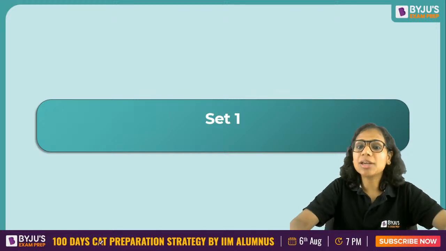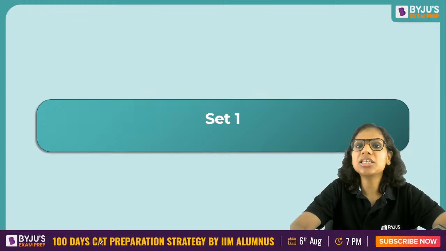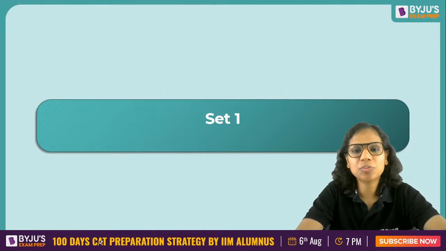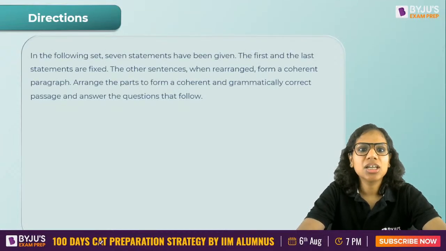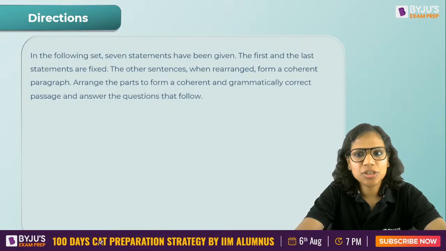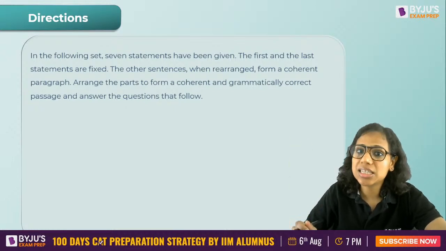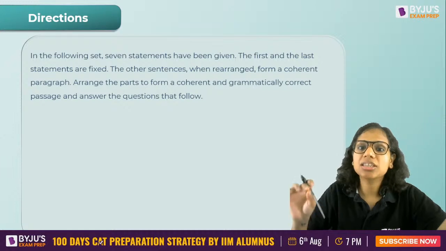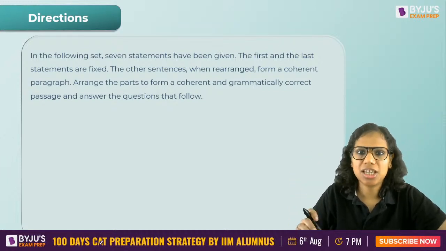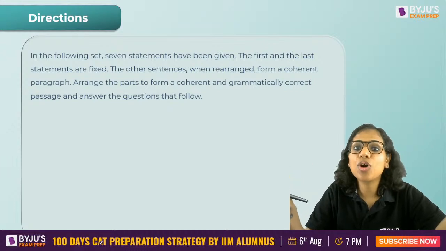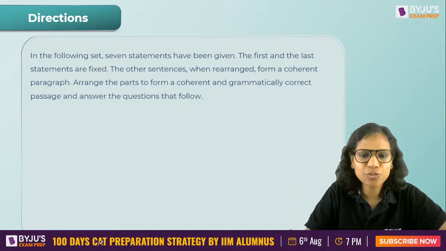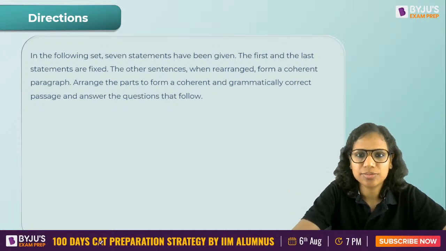So I'm going to show you all the questions that have been asked after this parajumble. I'll tell you the purpose of it later on. Right. So here's the direction for the question. In the following set, 7 statements have been given. The first and the last statements are fixed. The other sentences, when rearranged, form a coherent paragraph. Arrange the parts to form a coherent and grammatically correct passage, basically paragraph, and answer the questions that follow.